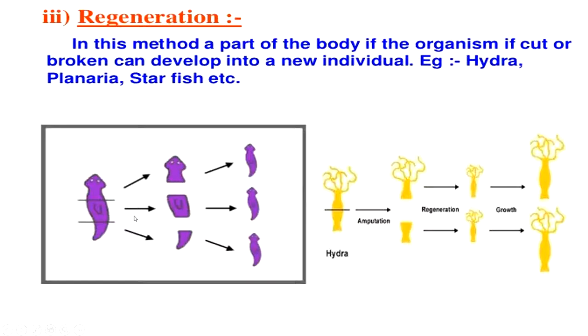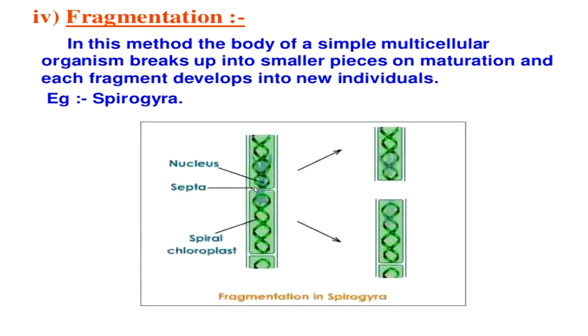You can see from here one planaria is cut into three parts, and after that all three parts develop into new individual planaria. There are three planaria here. So this is known as regeneration. Next is fragmentation.